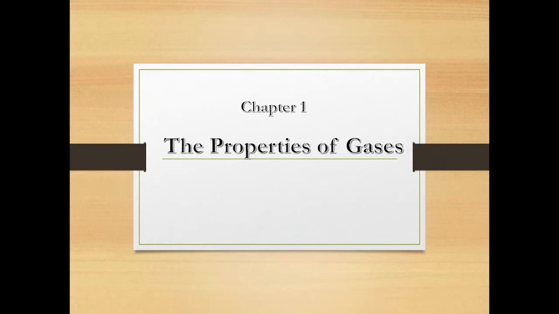The three physical states of matter are solid, liquid, and gas. Chapter 1 is about the properties of gases. The first half of the chapter covers an idealized gas model called perfect gas. We will learn the general properties of gases. The second half of the chapter is about real gases. We will learn what deviates the real gases from the behavior of perfect gas.